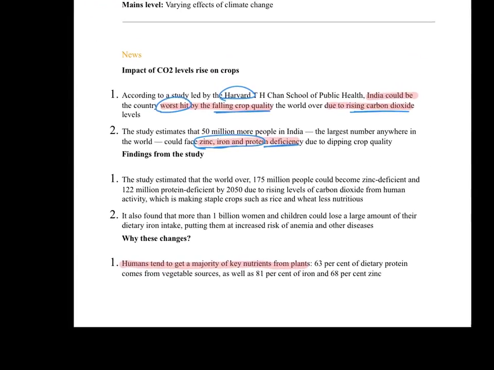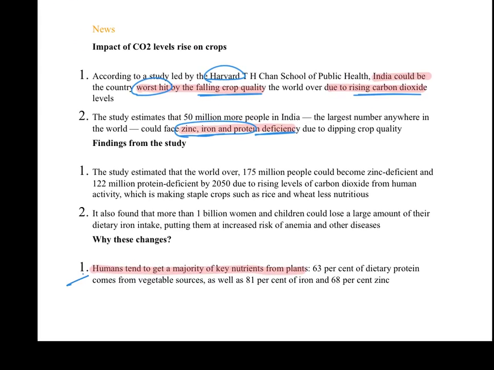And the next important point is that humans tend to get a majority of key nutrients from plants. More than 60% of protein and zinc comes from plants, as well as more than 80% of iron. So severe impact will be there on these three.